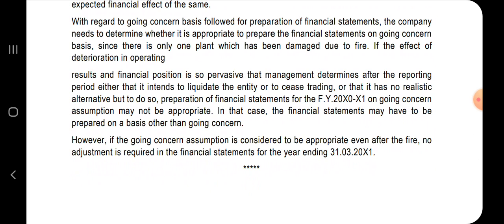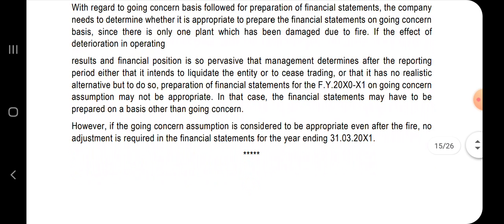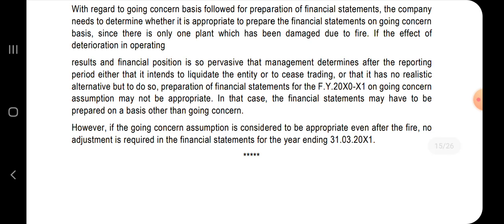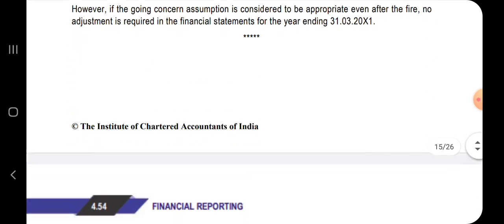In that case, the financial statements may have to be prepared on a basis other than going concern. However, if the going concern assumption is considered to be appropriate even after the fire, no adjustment is required in the financial statements. Hope this question is clear to you.